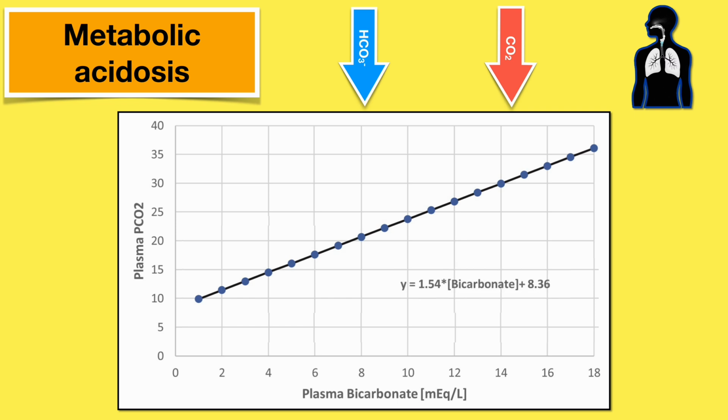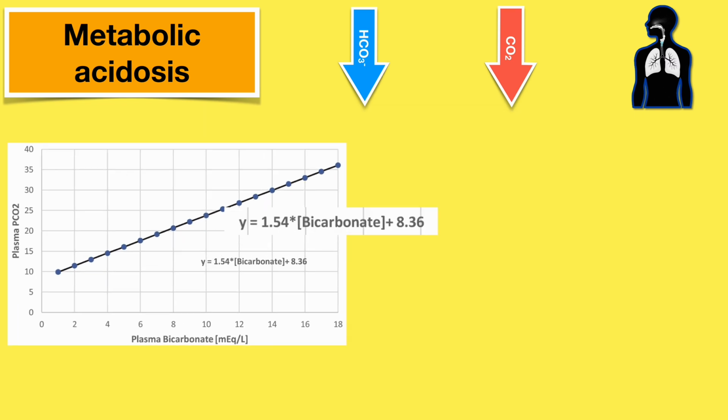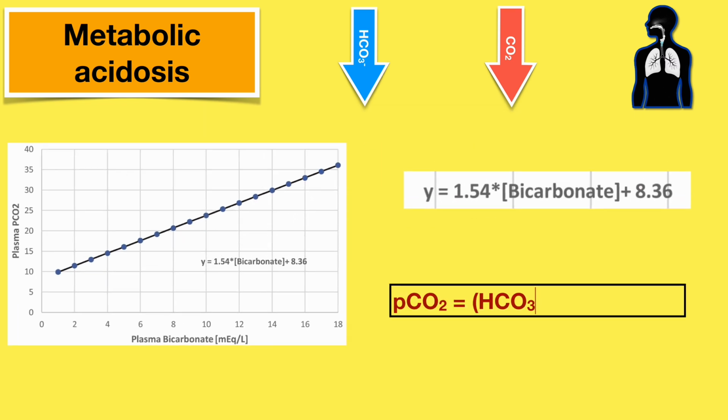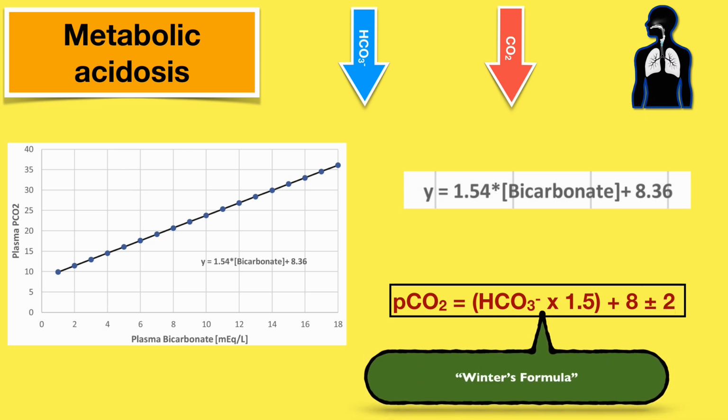So when we derive the linear equation from this graph, we get this. To simplify, the expected PCO2 will be 1.5 times the bicarb because of the slope of the graph. To this we add 8 because it doesn't get any lower than that. Also, to account for variation between individuals, we keep a range of plus or minus 2. And there you have it. We derived what is called the Winter's formula. So every time you see a metabolic acidosis, you should apply this formula and see if the PCO2 falls within the expected range. If it does, fine. If it doesn't, you're looking at a mixed disorder.